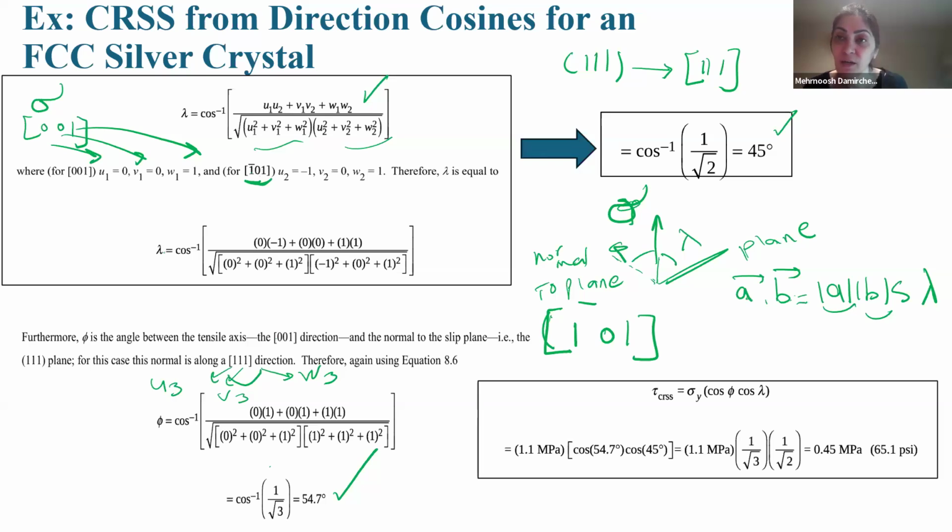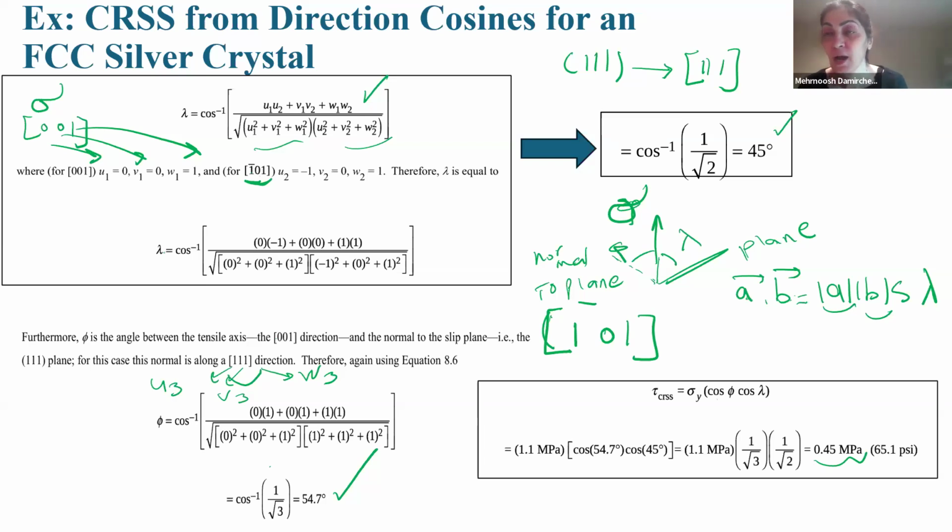What was tau critical? Tau critical was sigma y cosine phi cosine lambda. We know sigma y, we know phi, we know lambda, substitute here, and we find the critical resolved shear stress for that direction. Can we say it is a good candidate?